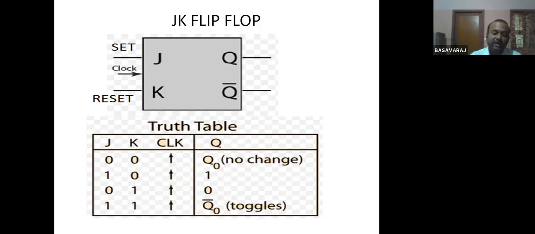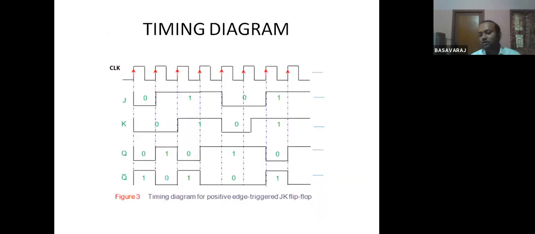This can be better understood by a timing diagram, which I have taken here. Here you can see the clock. Always remember, in flip-flops the output will change only during the rising edge of the clock. In between it won't change. At the first rising edge of the clock, J is equal to 0, K is equal to 0 means no change. Q will remain 0.